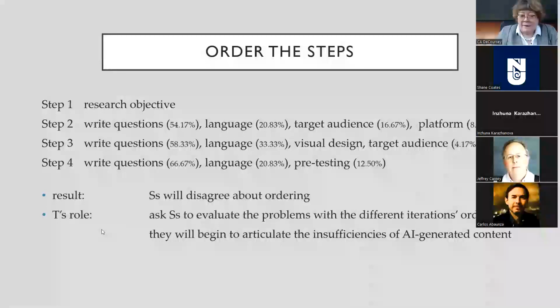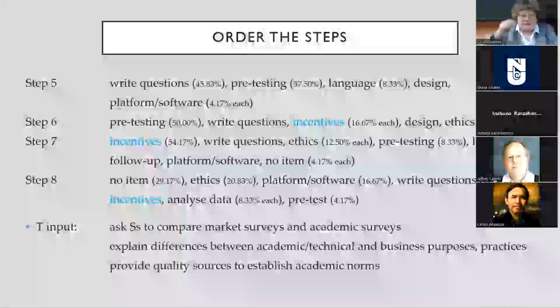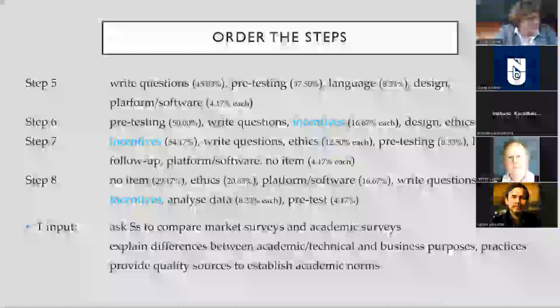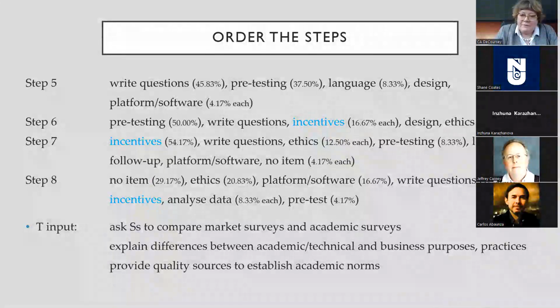So this allows the teacher and the students together to begin to evaluate the problems and to see what the insufficiencies of ChatGPT are. And it's the same with all the other steps. All right, so you get a variety of issues coming up with the order of steps. And at this point, it's useful to point out to students the difference between market or business research, marketing surveys, and academic surveys.